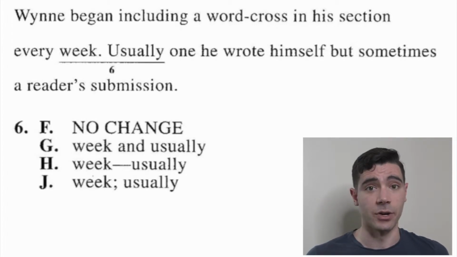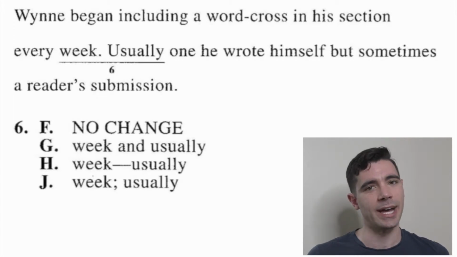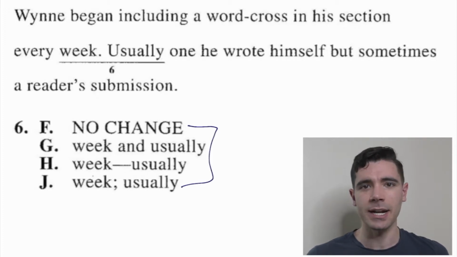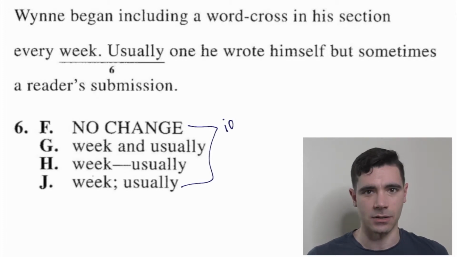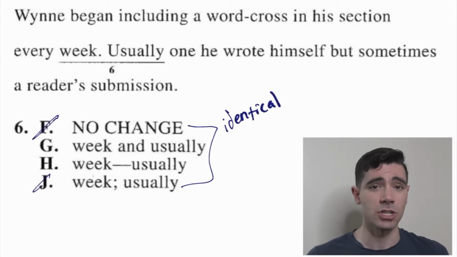Well, here's the first thing I noticed, because I've looked at a lot of ACTs in my day. Answer F has "week," period, and then uppercase U, "usually." And answer choice J says "week," semicolon, and then the word "usually." A period and a semicolon are grammatically identical. What they do is they separate two independent clauses. So if they're both options, neither of them is correct. So we can cross off F and J.